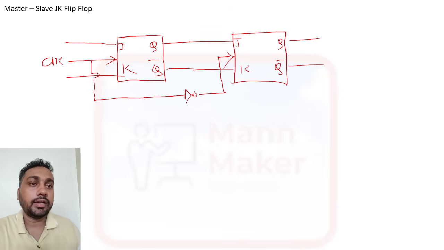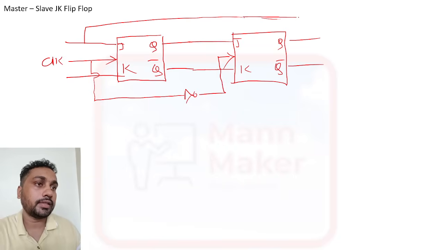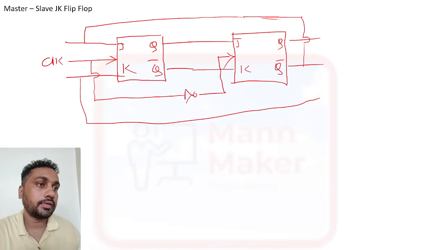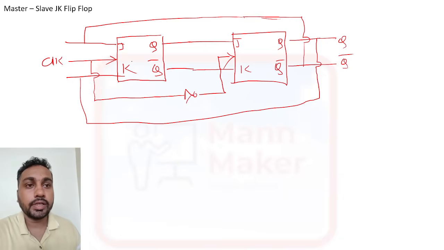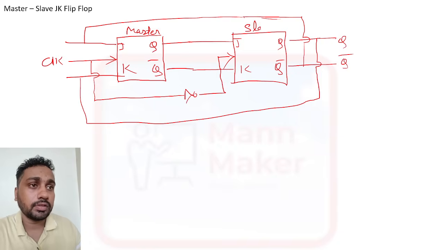And in JK we know we have a feedback path, so it will go like this to here, and this will go like this to here. This is your Q and this is your Q bar. This is the design of the JK flip flop. This is called the master, and this flip flop is called the slave flip flop.